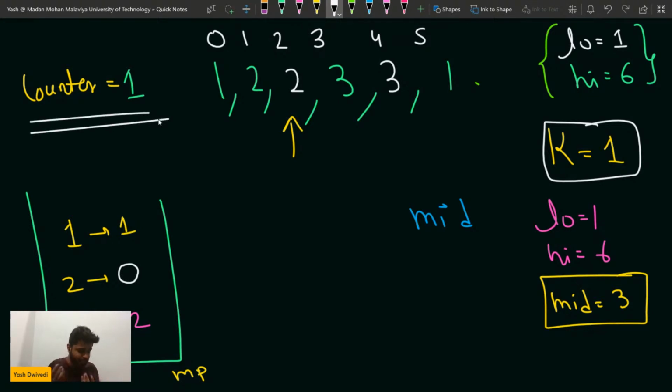Why is it 1? Can you tell me? Jay Surya, it reminds me of the player from Sri Lanka, right? Sanath Jayasuriya.